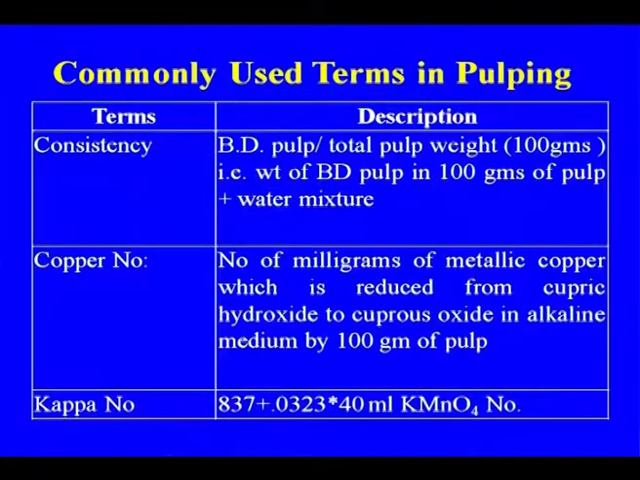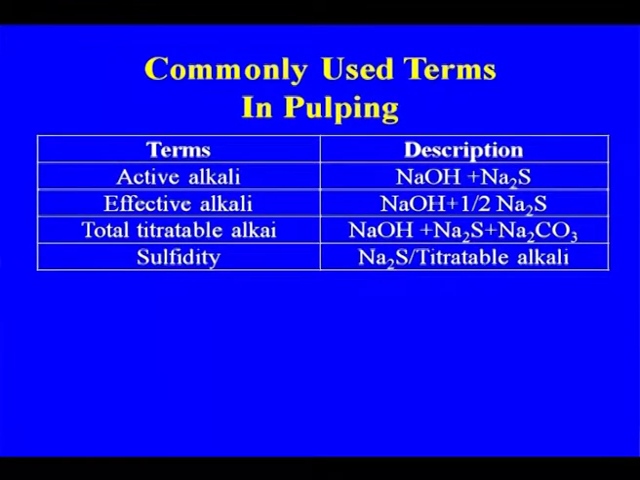The kappa number is also a measurement for the degradation which is taking place, especially in case of the hypochlorite. Kappa number is just like your permanganate number. These are some of the other terms that we are using in case of the pulping liquor: the active alkali, effective alkali, total titrative alkali, and the sulfidity.